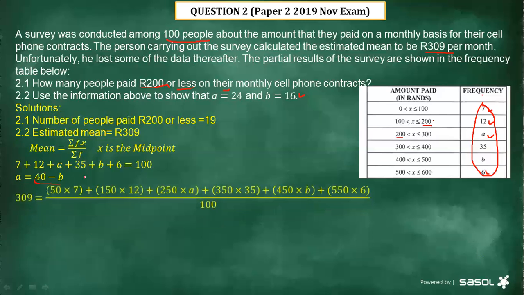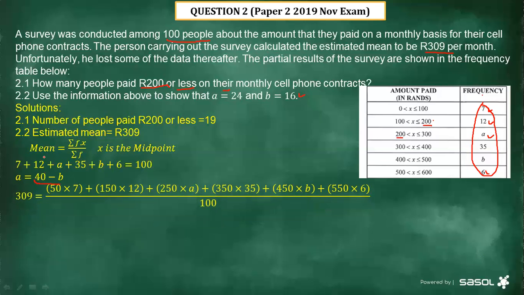Then when you proceed, remember, the mean is given to us from the scenario. It was 309, which is this one. And then the formula says the sum of frequency multiplied by the midpoint. Now, remember 50, where does 50 come from?